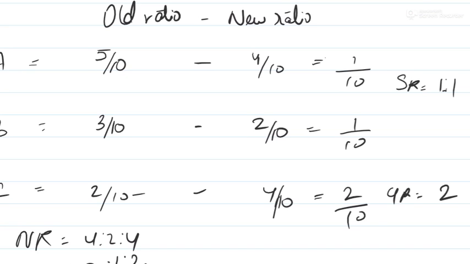Clear this one also? How we calculated this time? This time it was a different sum because we did not have the new ratio. This time we calculated the new ratio. How? By knowing how much a partner has given to another partner.